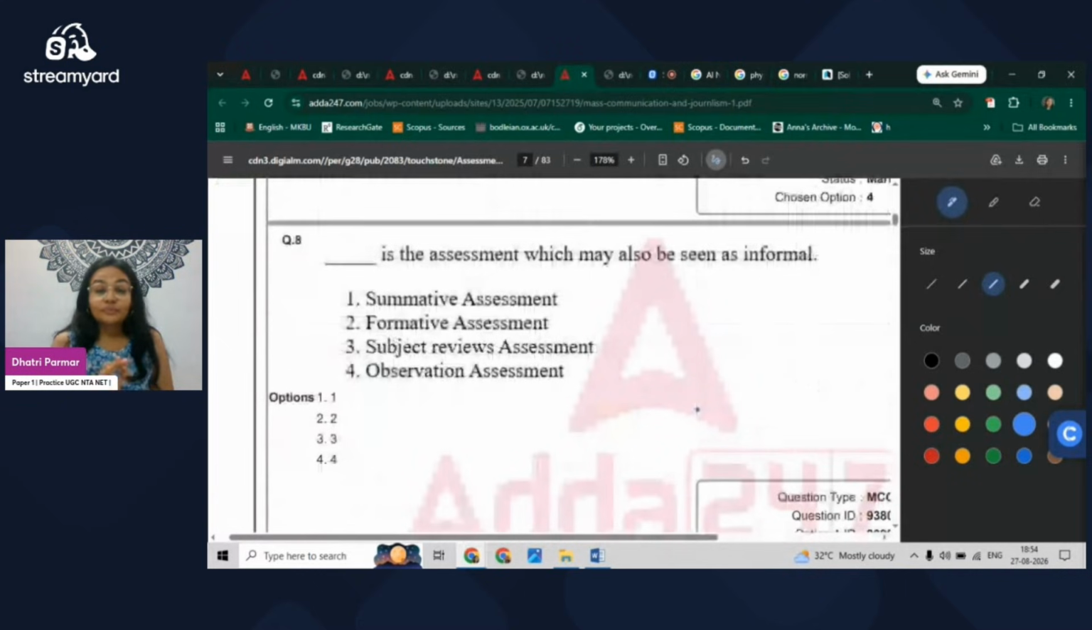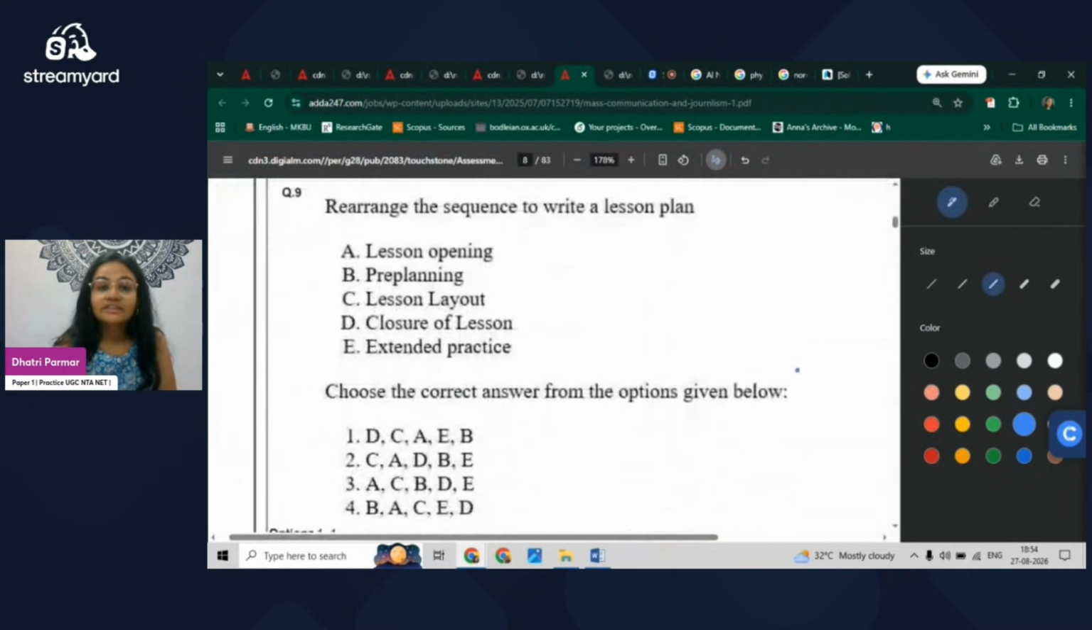Blank is assessment which may also be seen as informal. This is from teaching aptitude. The options: summative assessment, formative assessment, subjective review assessment, and observation assessment. There is a possibility of two answers, because formative assessment happens over a period of time and not at the end of the course, so that is also called informal. And of course, observation by the educator is also informal assessment. So there are two answers, and in the answer key also two answers are right. So 2 and 4.